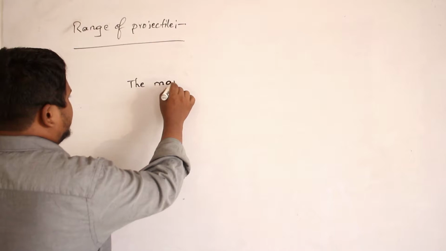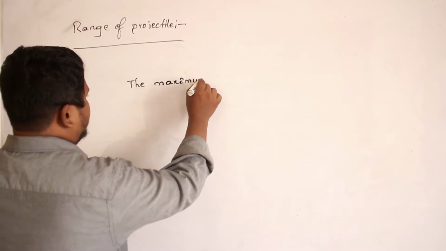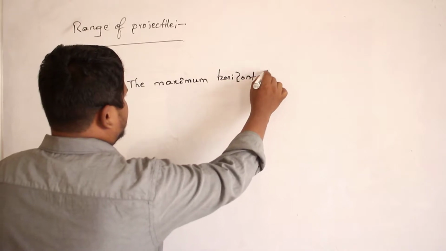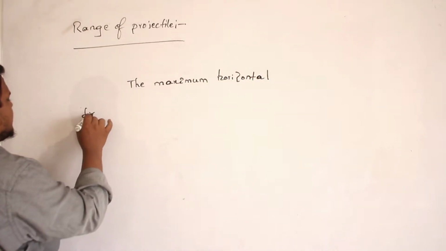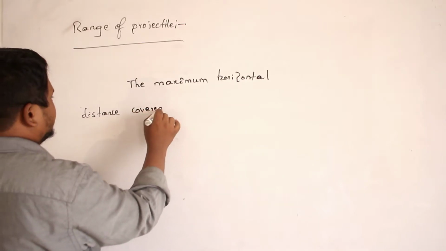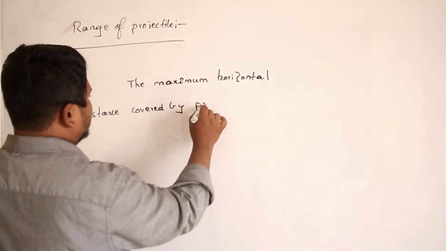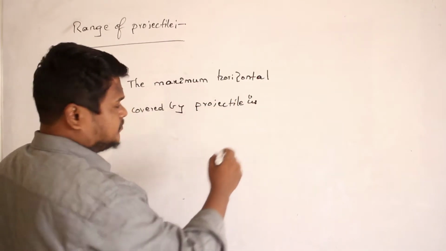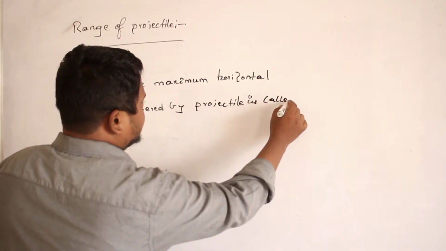So the maximum horizontal distance covered by projectile is called range of the projectile.